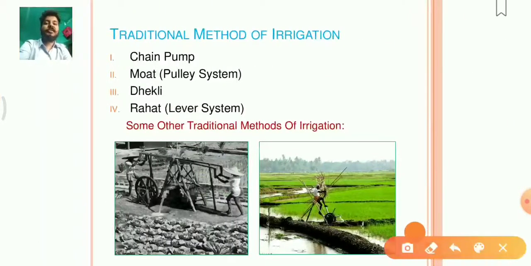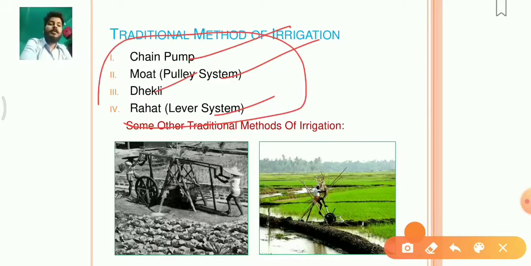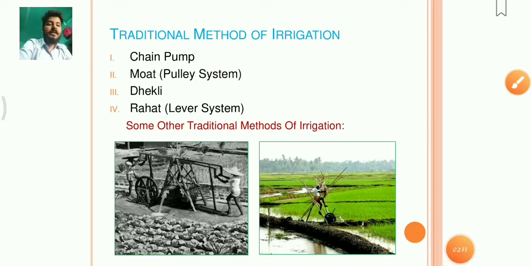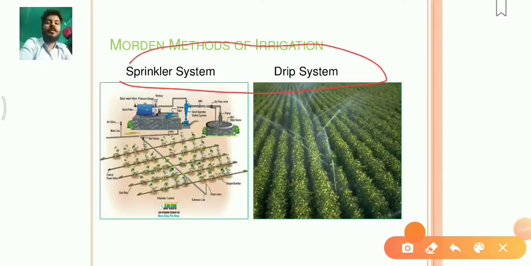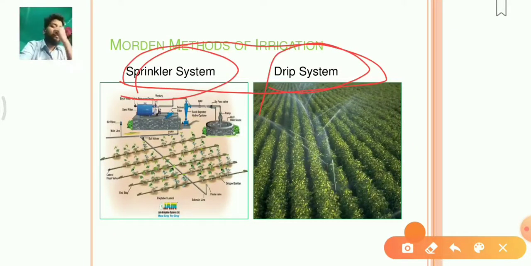Now these are the traditional methods which are still being used in many villages of India. As the technology has grown, we are not focusing on using the older methods. We are using more and more the sprinkler system and the drip system, but there is still a long way to cover.